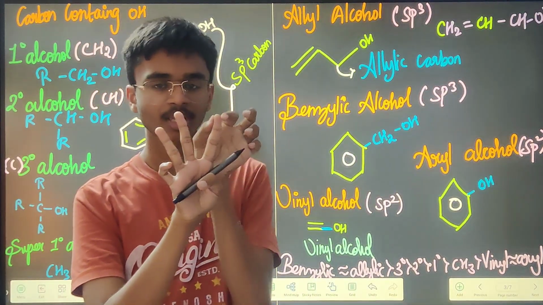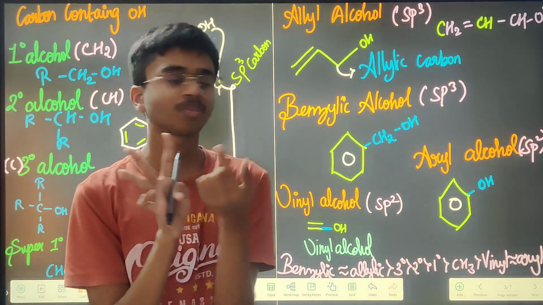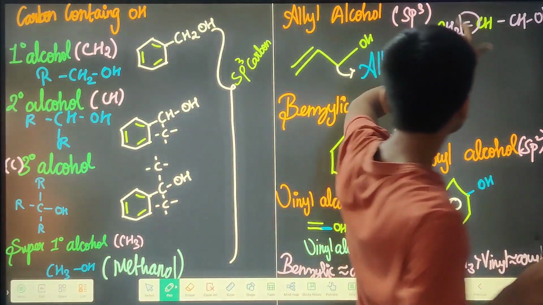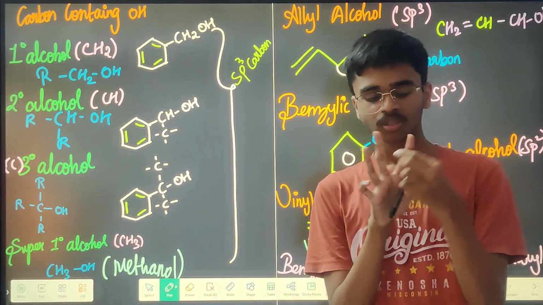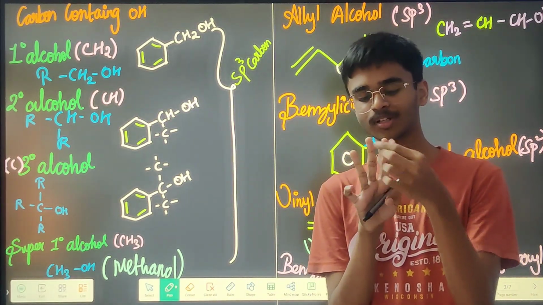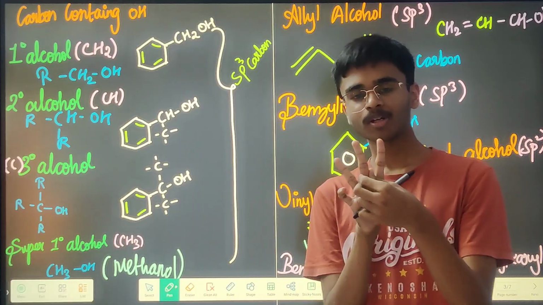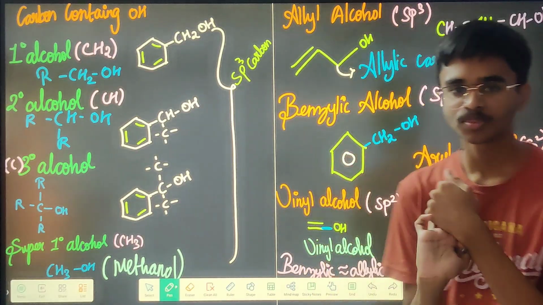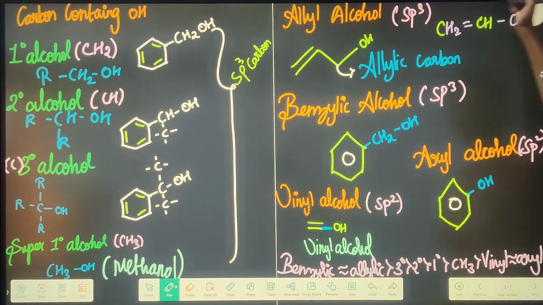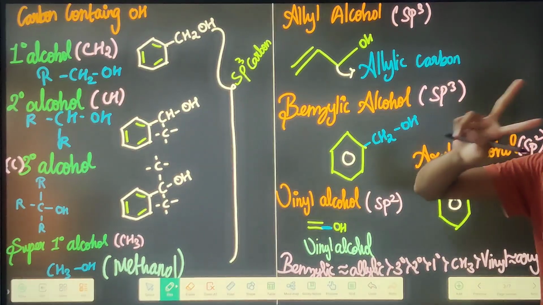You can see that this is a small finger, right? What does it mean? That means this bond length is actually small. A double bond is smaller than a single bond. Here you can see that this is smaller than this finger, so this is going to have a double bond, this is going to have a single bond, then this is attached with the OH group. That is what your allylic group is. How does A look? A is like this now.